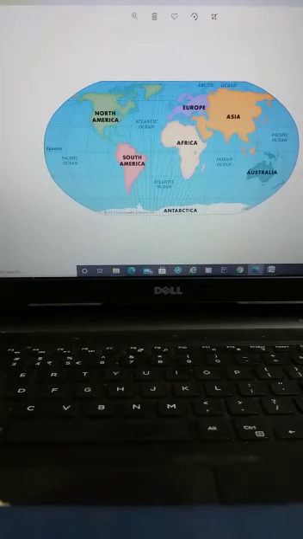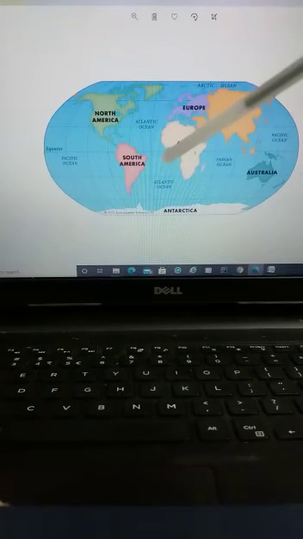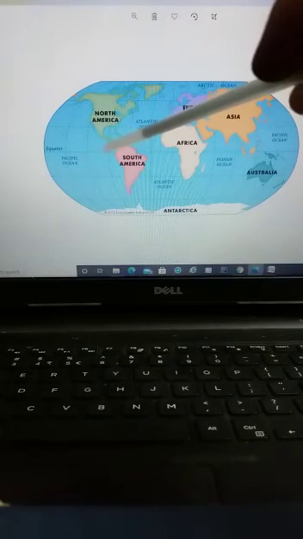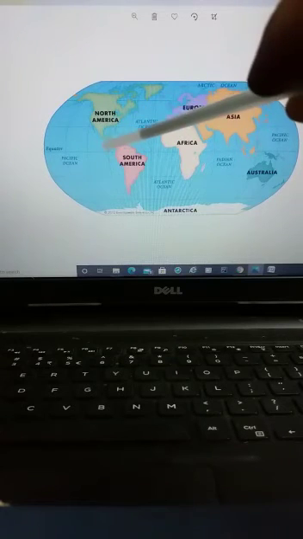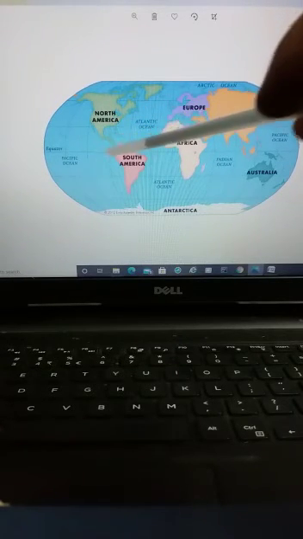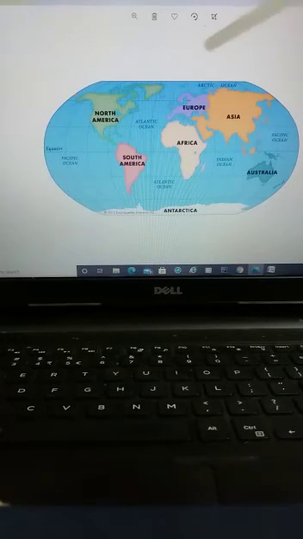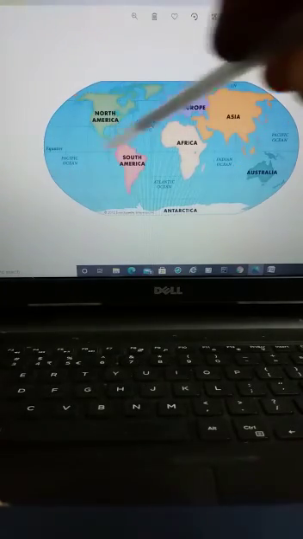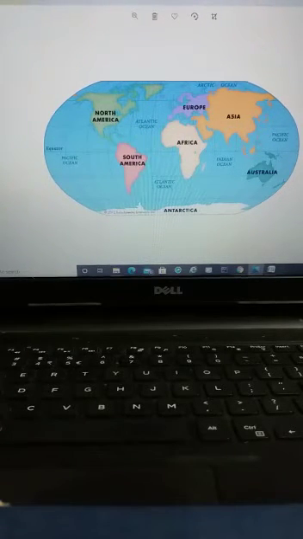And the third one is North America, and the fourth one is South America. These two continents, North America and South America, are connected by a narrow Isthmus of Panama. Look, this is the Isthmus of Panama. This line is known as Isthmus of Panama. This continent, North America, lies entirely in the northern hemisphere, and the highest point of the continent is Denali in Alaska.